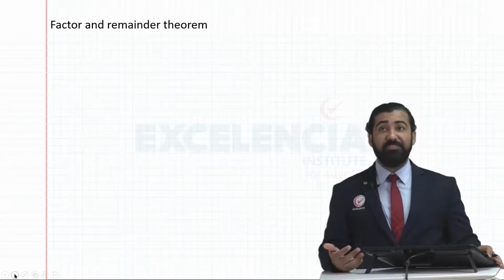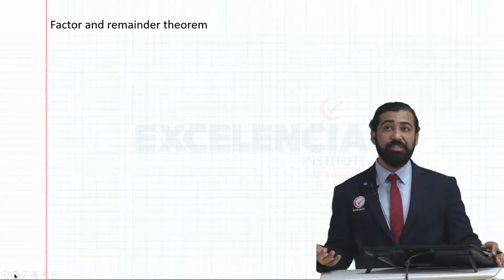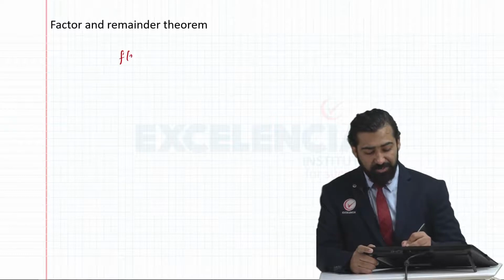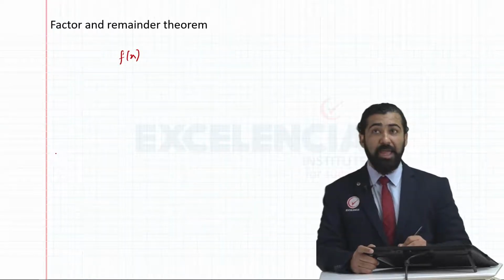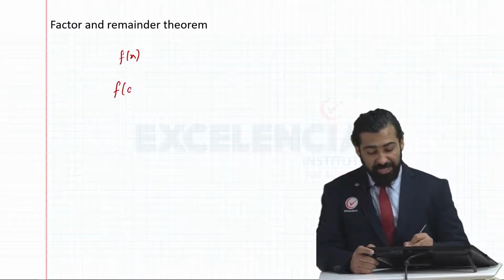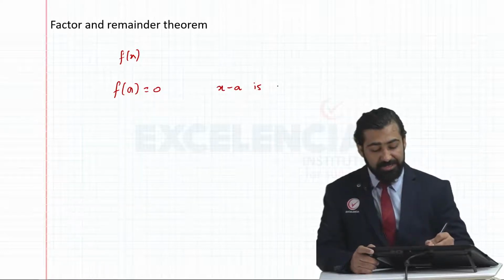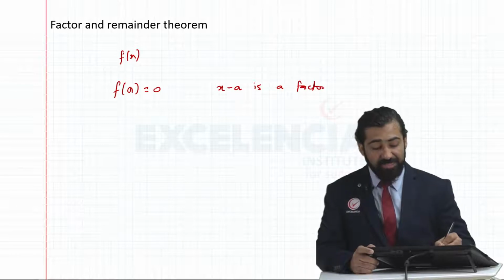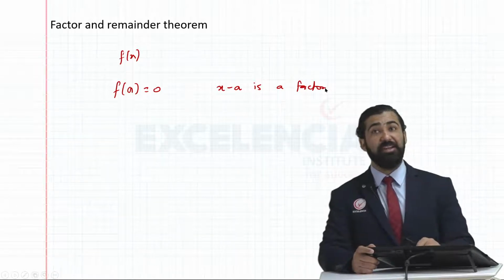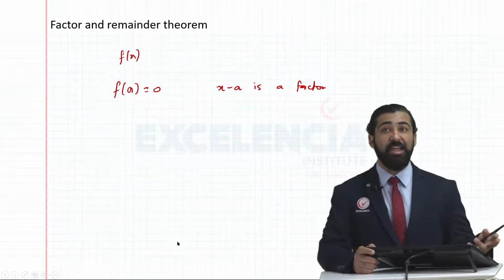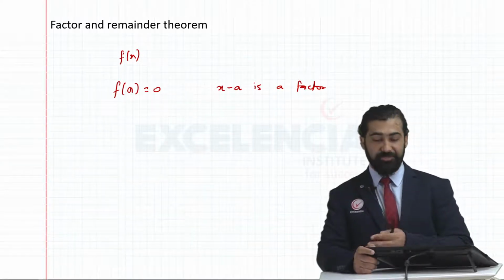Then you also learned the factor and remainder theorem, which we use in multiple questions. Factor theorem says, suppose I've got some polynomial f of x, if f of a comes out to be 0, that means x minus a is a factor, and vice versa. If x minus a is a factor, f of a will be 0. If x plus a is a factor, f of minus a will be 0.